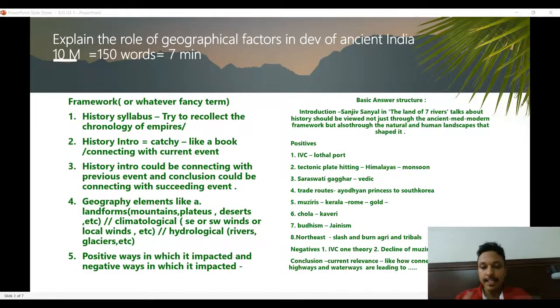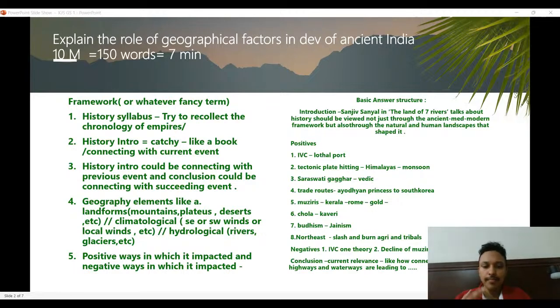that as development proceeds, it proves that geographical factors play a major role in the development of a nation, especially India. So basically, just summarizing again, it's a history question. The introduction could be a previous event, and the conclusion could connect it with a next event. Alternatively, you can use some book as an introduction. For example, Sanjeev Sanyal's book, The Land of Seven Rivers, talks about how history should not be viewed just through the prism of ancient, medieval, modern, but also through other frameworks, wherein the natural and human landscapes that shaped it could also be a frame through which you can analyze history.